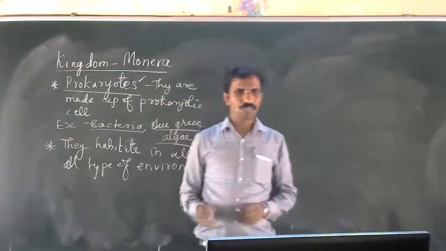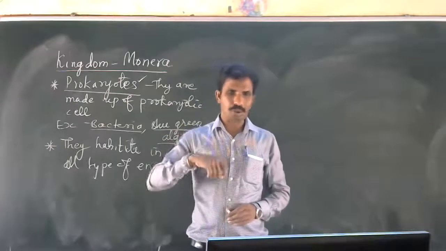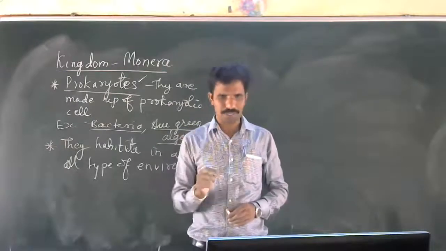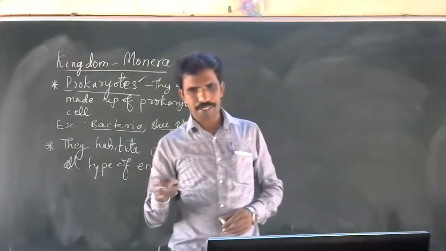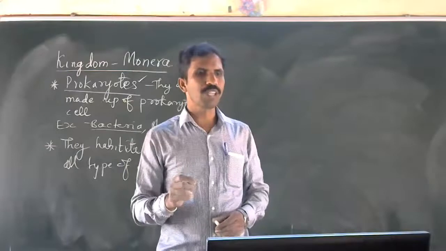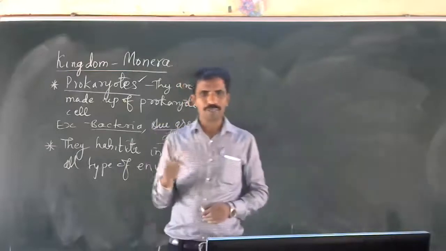In our body there are some bacteria which grow but do not harm us. There are bacteria called opportunistic bacteria. If your immunity comes down, they may harm you.